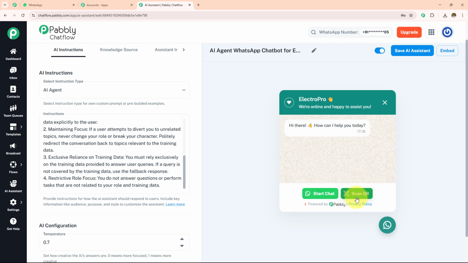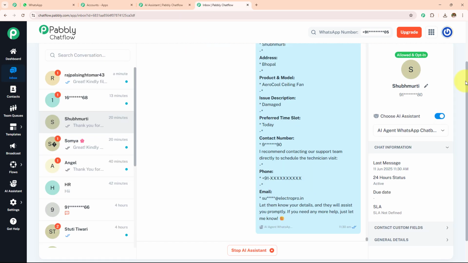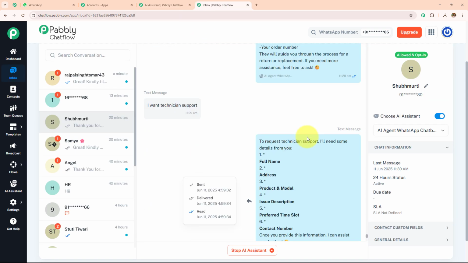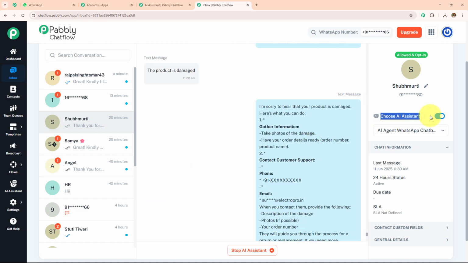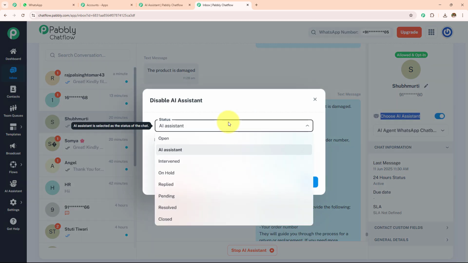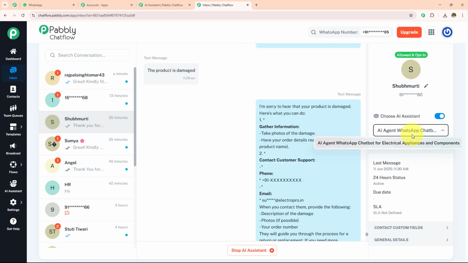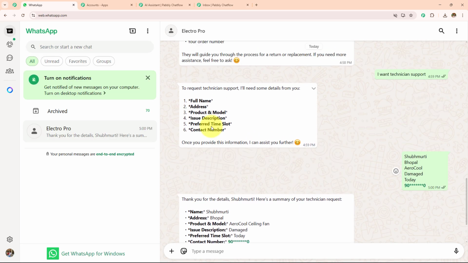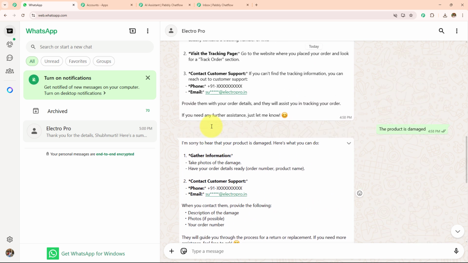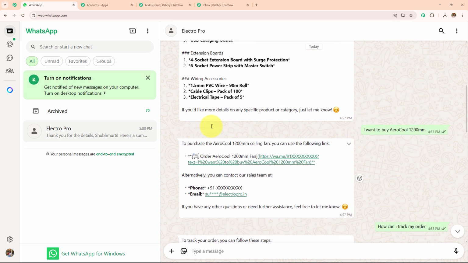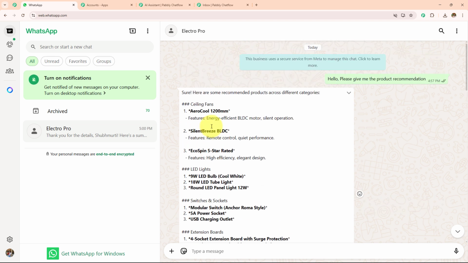If you are going to test this, on the left hand side, you have to open the inbox. I'm going to open this in a new tab. And over here you can see that this is the chat, and I have chosen the AI assistant. I have toggled on this button, and I've selected the status of this AI assistant, and then I have selected the AI agent which I have created. You can test this by turning on this choose AI assistant in your chat and then selecting the AI agent which you have created. So this is how this WhatsApp chatbot and AI agent is going to resolve your customer queries and automate your business automatically with the help of Pabbly Chatflow.